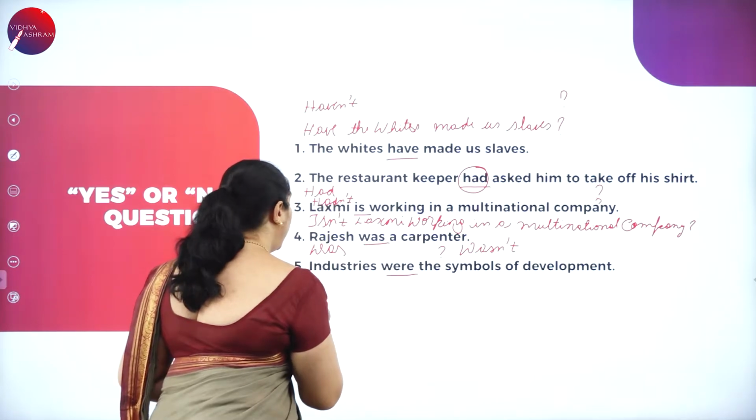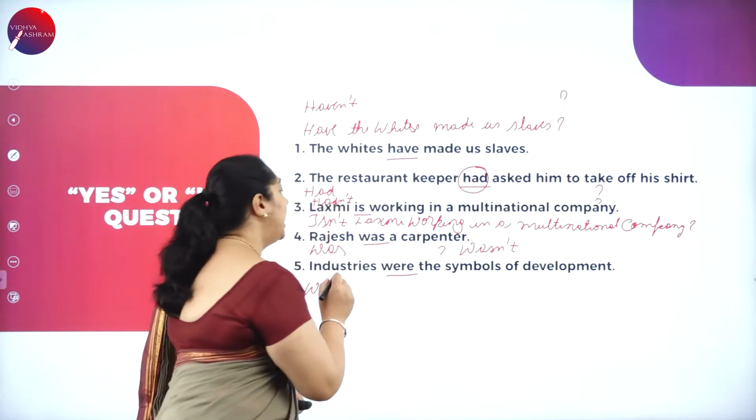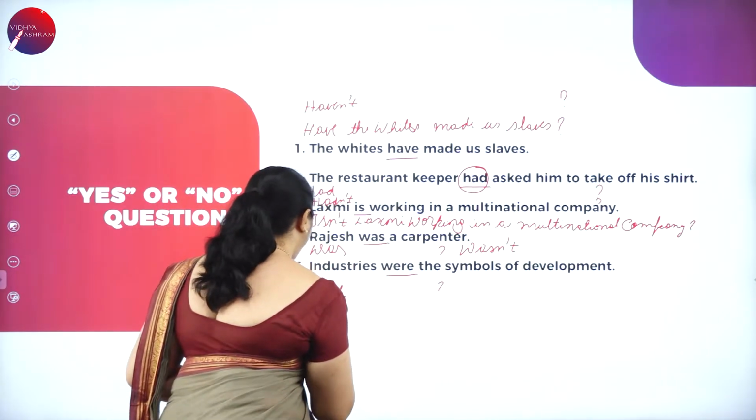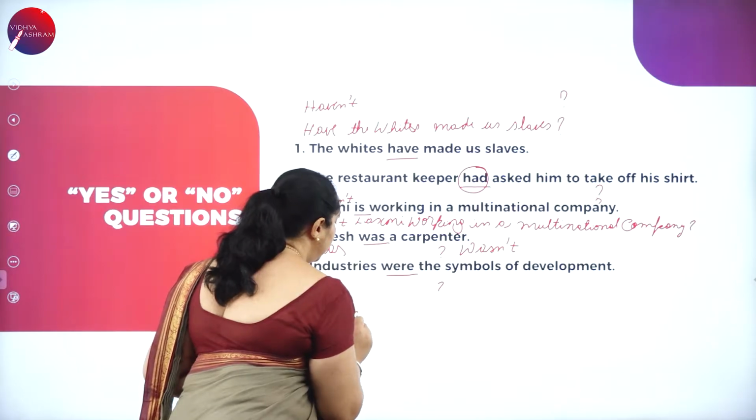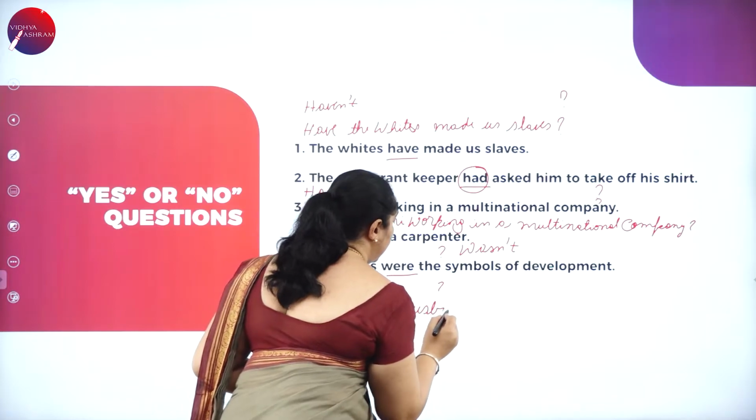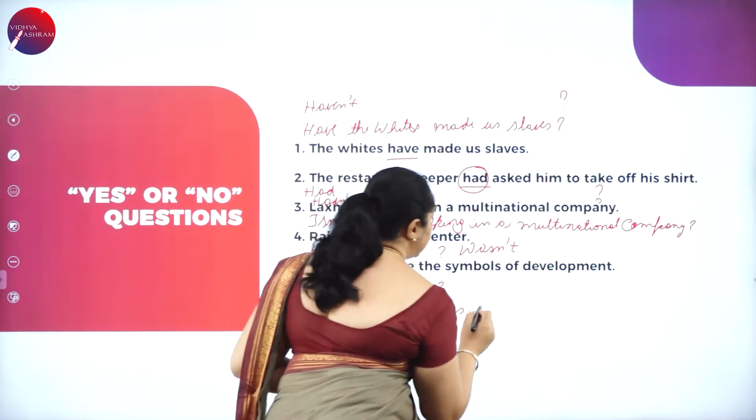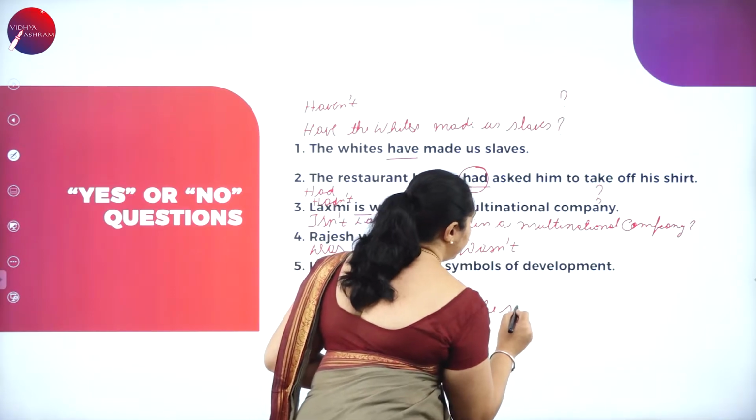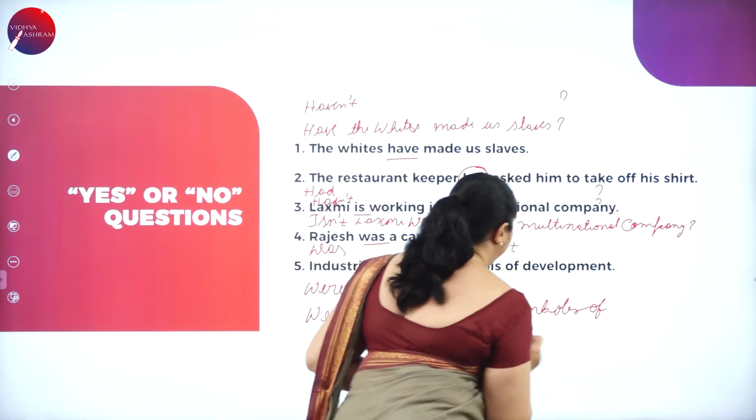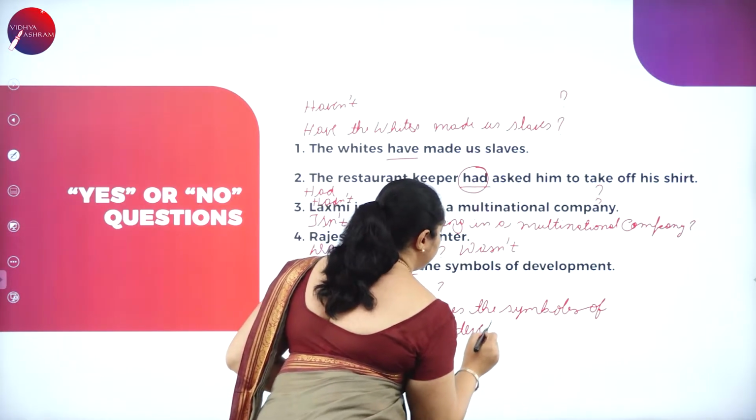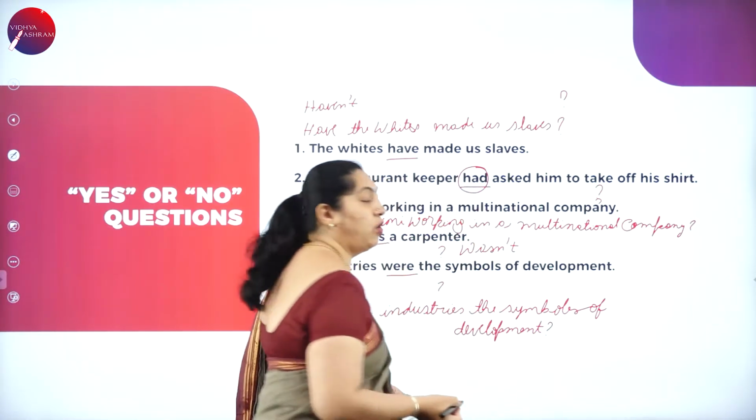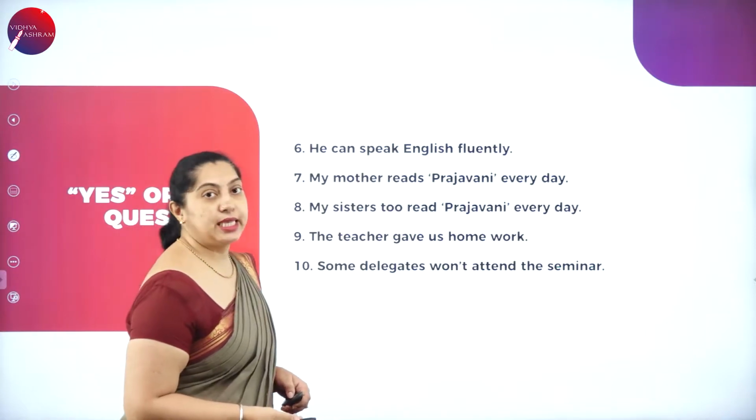Industries were the symbols of development. Where is the helping verb? Were. Were industries the symbols of development? Or weren't industries the symbols of development? Next, let's see the next one.